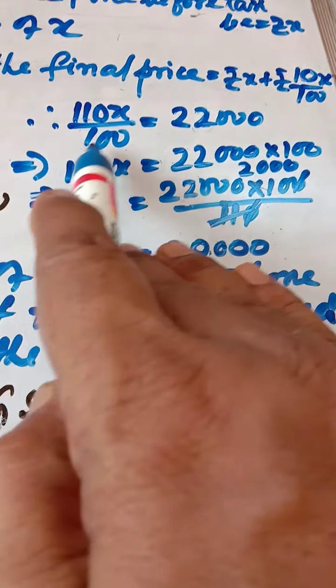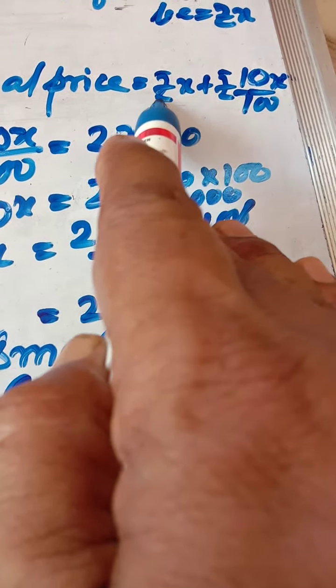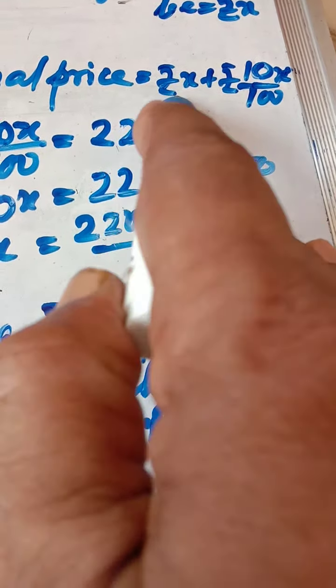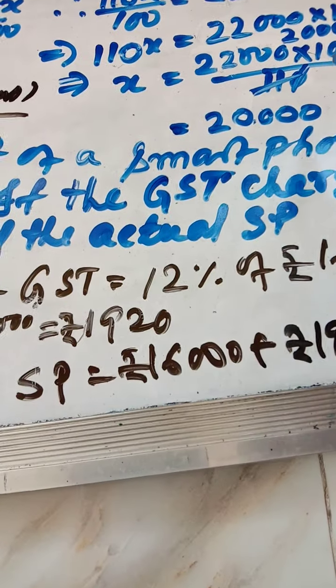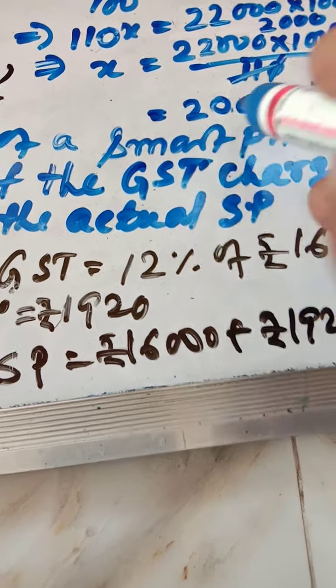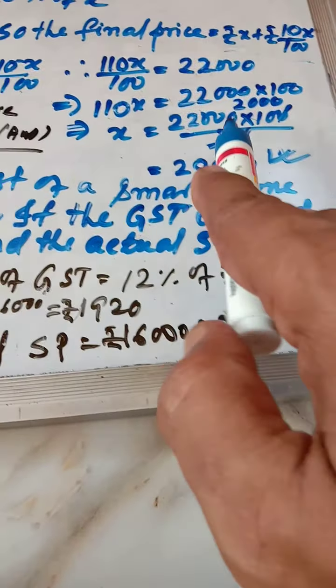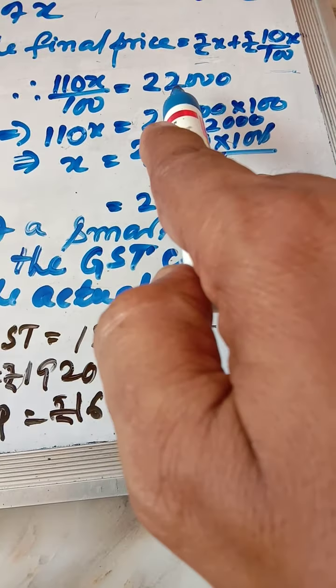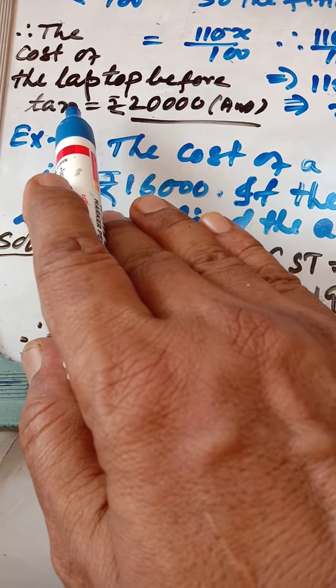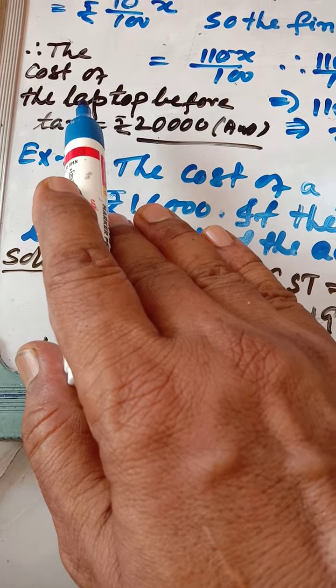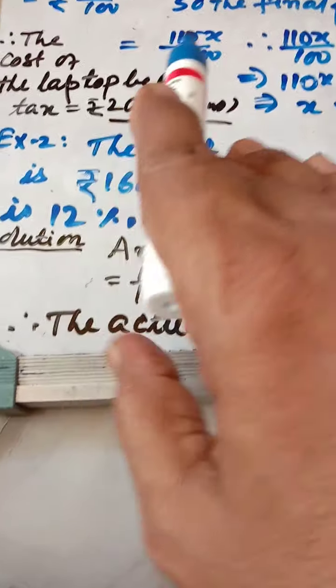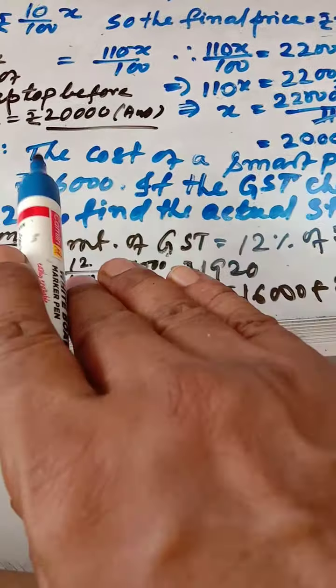That means this is the total amount: the original amount before the tax plus the tax together is 22,000 rupees. You have found out the amount and it became 20,000 rupees. This way, the actual cost of that laptop was 20,000 rupees, but you have paid 2,000 rupees extra into the government fund, that is called tax, that is GST. Could you understand? So the cost of the laptop before the tax was 20,000 rupees.